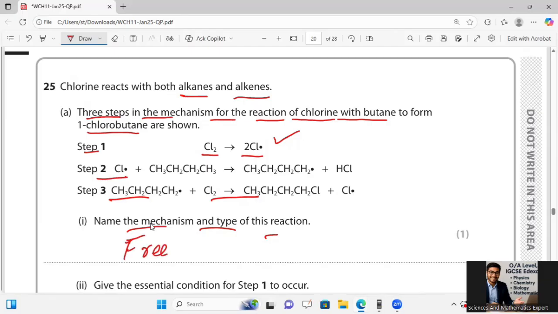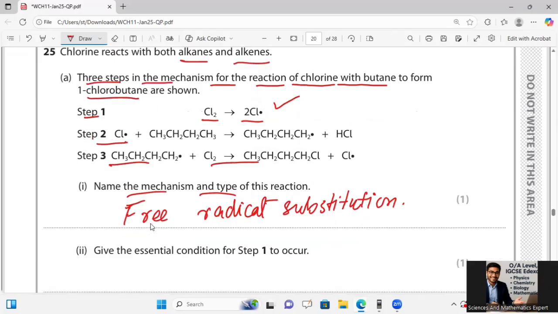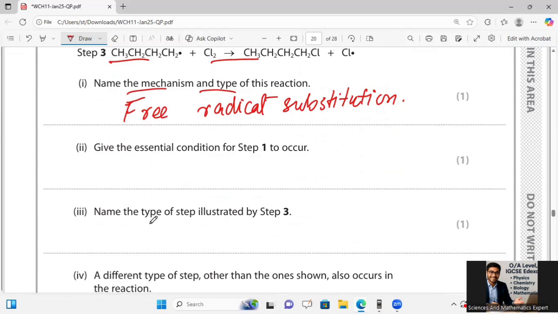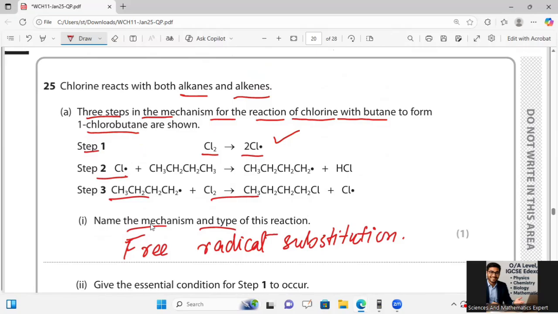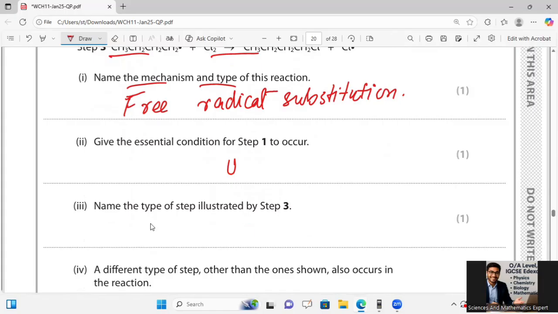Free radical substitution. Then give the essential condition for step one to occur, that is UV light, where chlorine is broken down into radicals. And for the third part, the step illustrated by step 3 is called propagation.